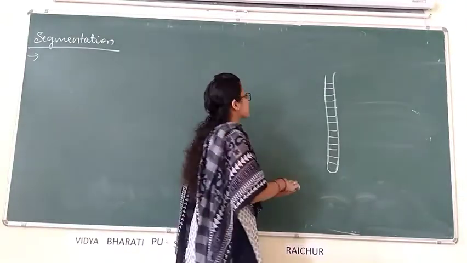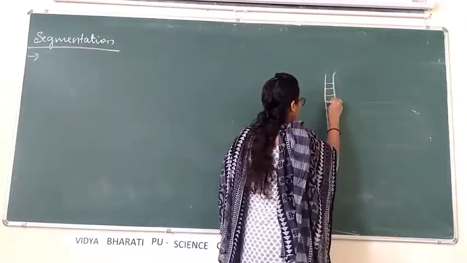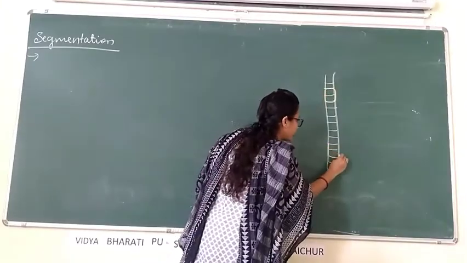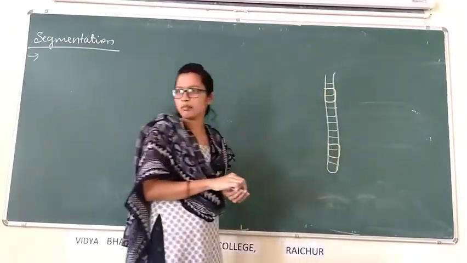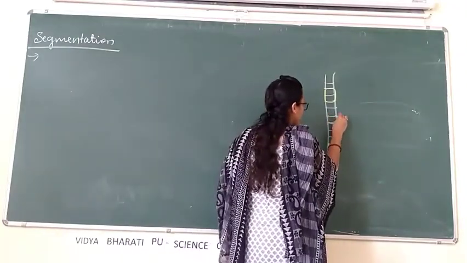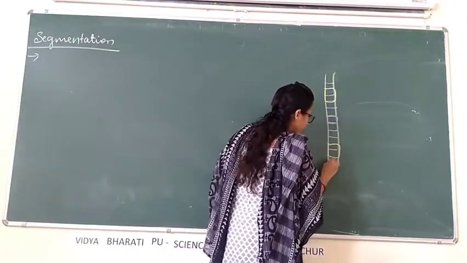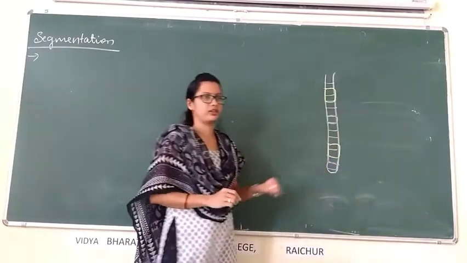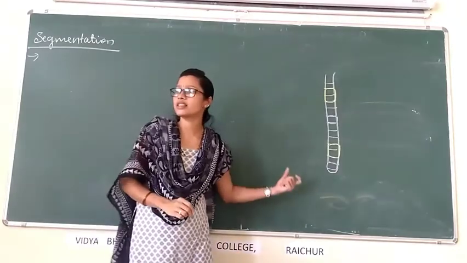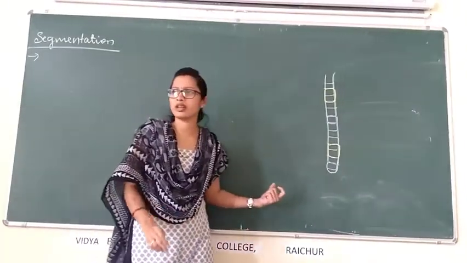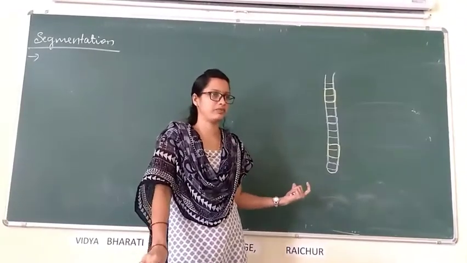Consider this is the portion. The same portions are repeated here, the same portions are repeated. This small portion is repeated somewhere here. This is called metamerism.